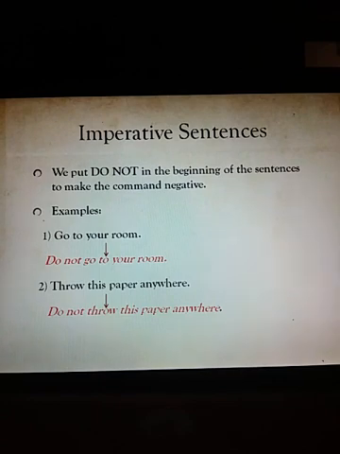Okay. And one thing more. In imperative sentences, we put do not in the beginning of the sentence to make the command negative. When an imperative sentence is given, you are supposed to write, do not go to your room. Throw the paper anywhere. Do not throw this paper anywhere.